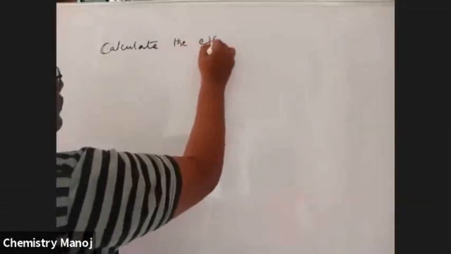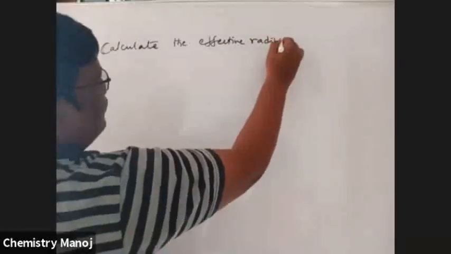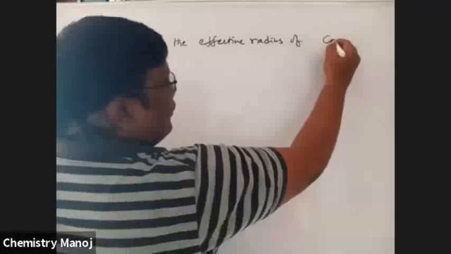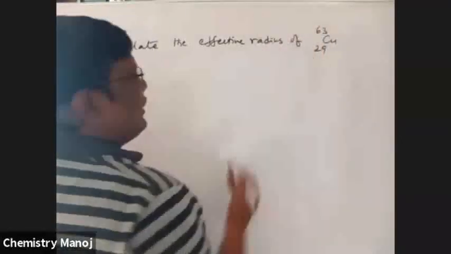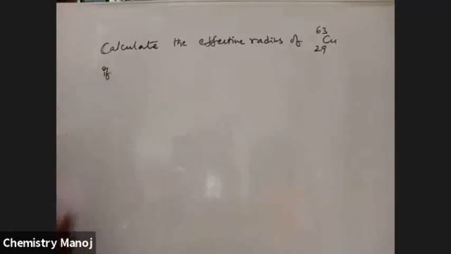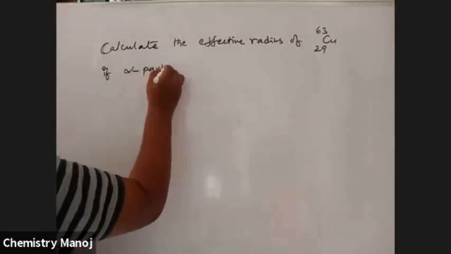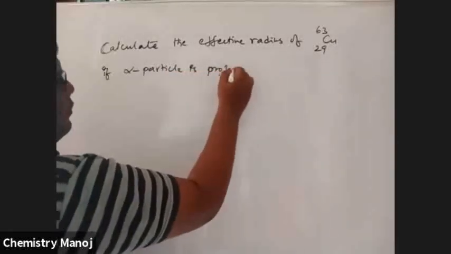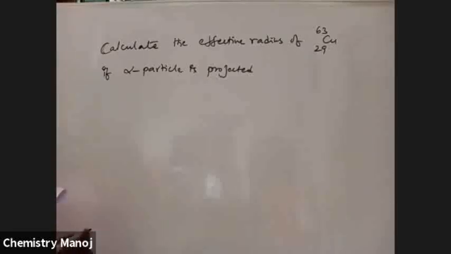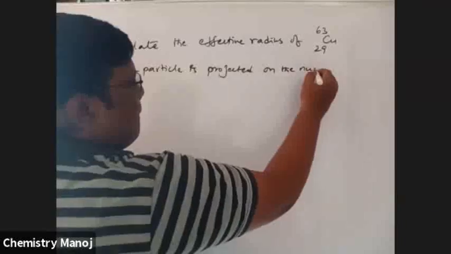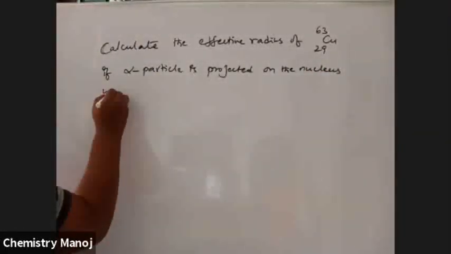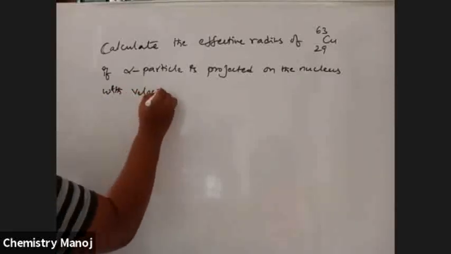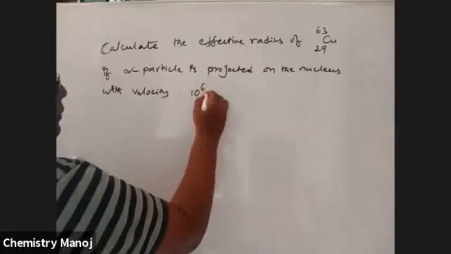Calculate the effective radius of the copper nucleus, with atomic number 29 and mass number 63, if an alpha particle is projected on the nucleus with velocity 10 power 6 meters per second.